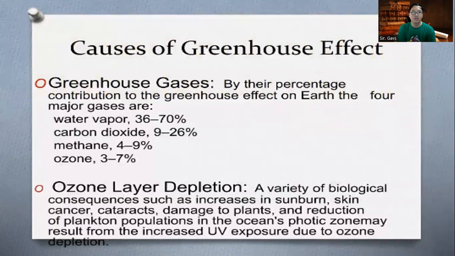Here are the causes of the greenhouse effect. The greenhouse gases. Greenhouse gases include water vapor, carbon dioxide, methane, and ozone in the atmosphere. Also, ozone layer depletion is one of the causes of the greenhouse effect. A variety of biological consequences such as an increase in sunburn, skin cancer, cataracts, damage to plants, and reduction of plankton populations in the ocean's photic zone may result from the increased UV exposure due to ozone depletion.